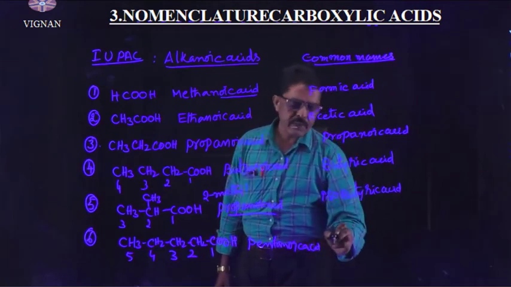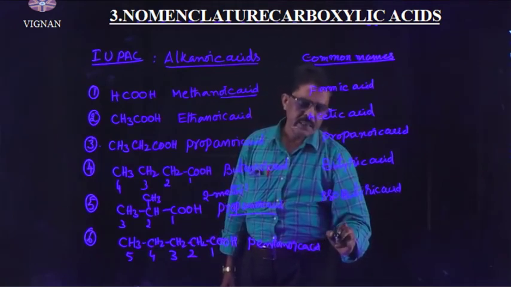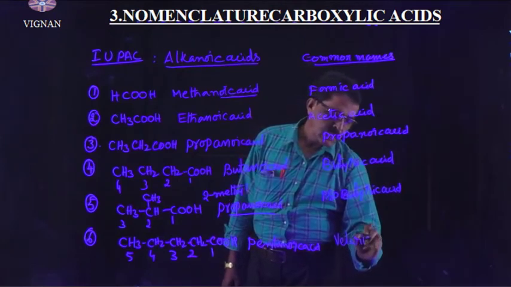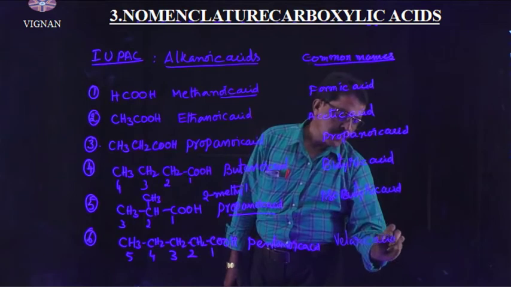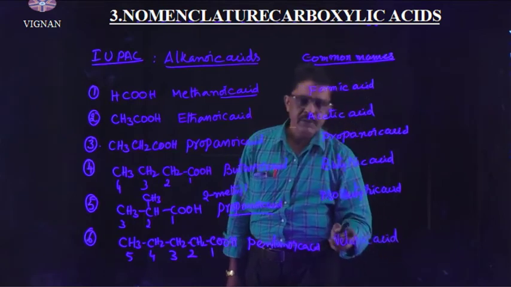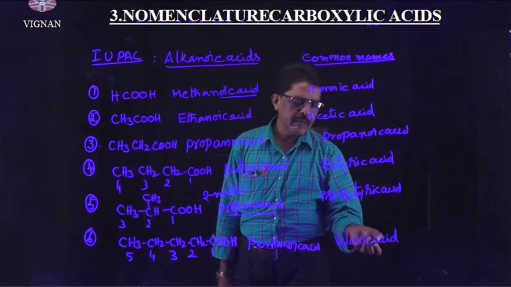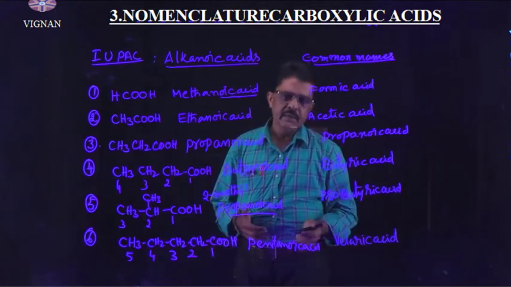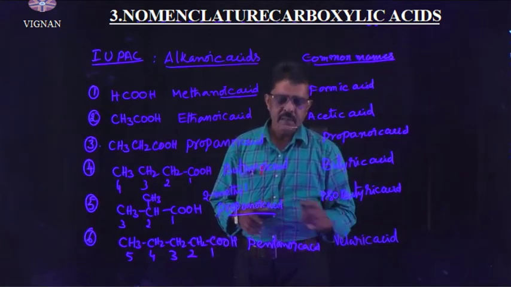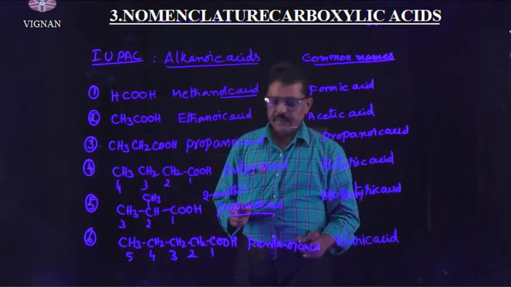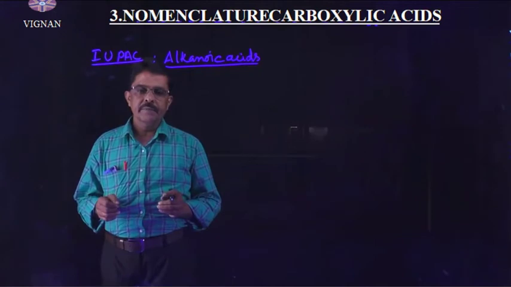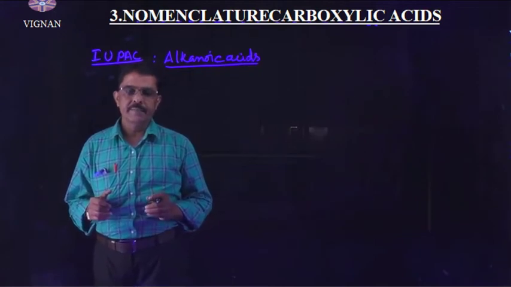The last one is named pentanoic acid. Common name is valeric acid. Valeric acid, from the Valerian plant, its source of availability. Pentanoic acid is obtained from the Valerian plant, so it is named valeric acid. Right? Some more examples for the IUPAC system.